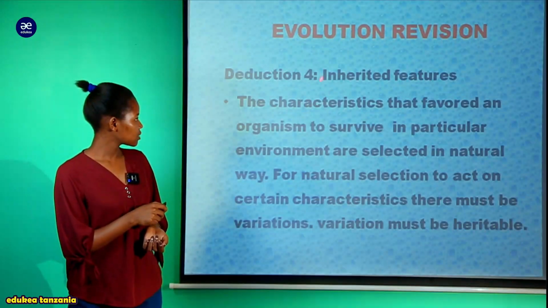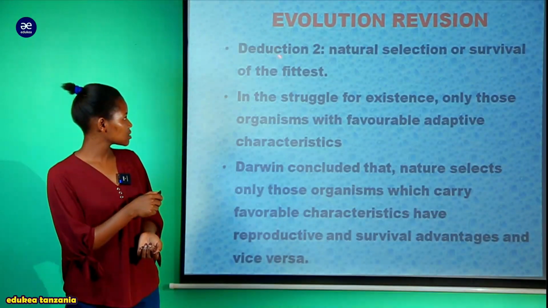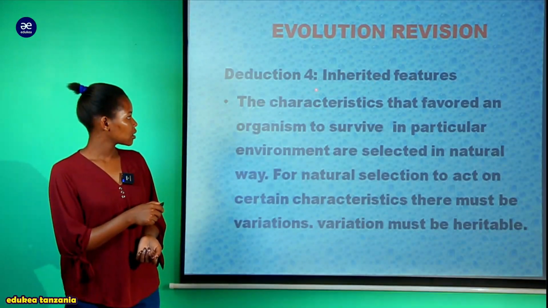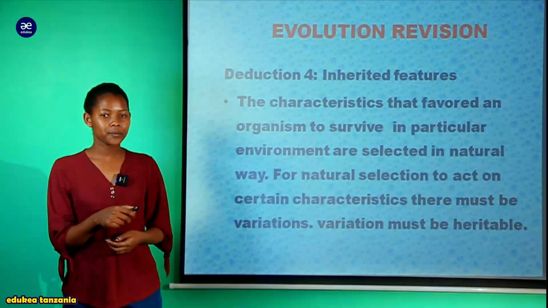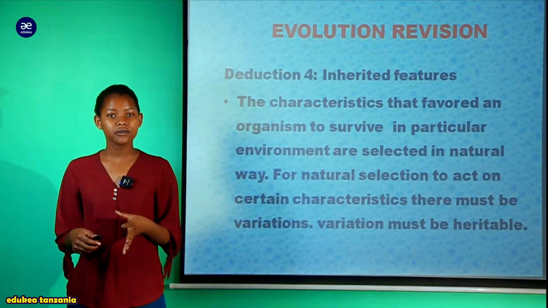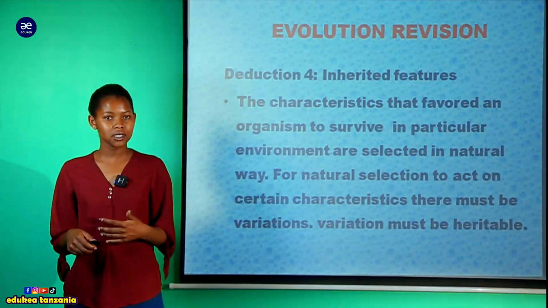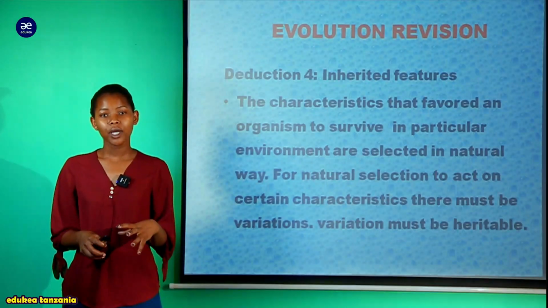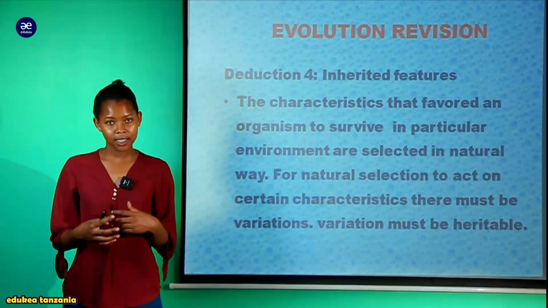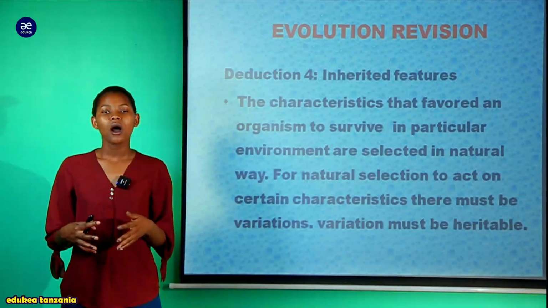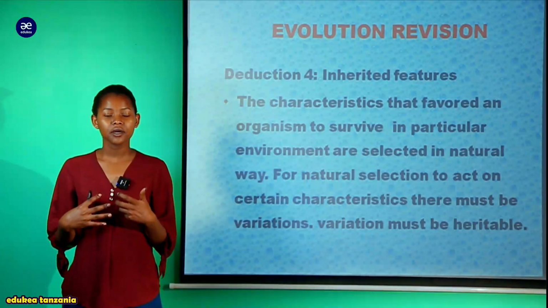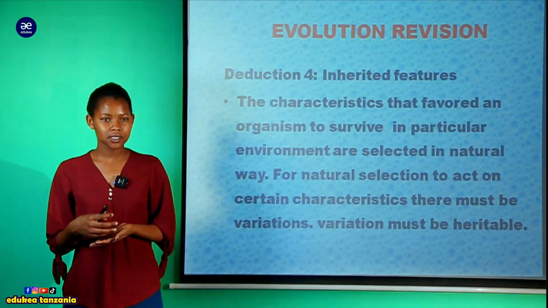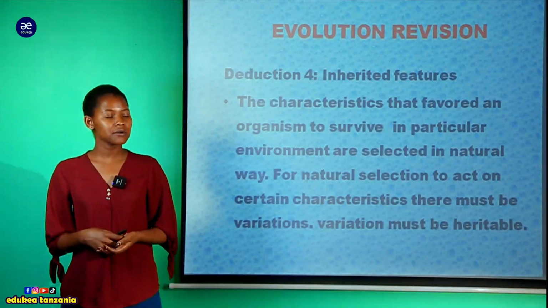And this is the third deduction. As we can see here, this is the second one. This is the third deduction in which there was inherited features. Pia Darwin aliobserve inherited features, kwamba kulikuwa kuna inherited features. On how it means that wale organism ambao waliweza kuwa selected in natural selection au waliokuwa fit enough kuweza kusurvive, it means that their traits zilikuwa inherited to the next generation or from the parents to the offspring.